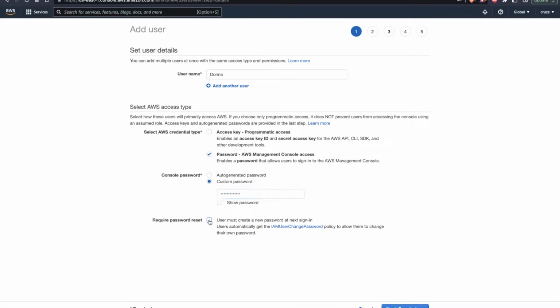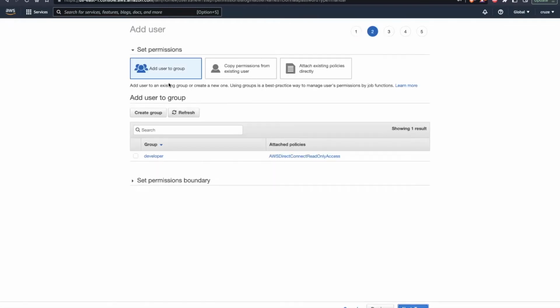And I do not want to reset my password after next login, so I am unchecking this checkbox. Now clicking next on permissions. Okay, so here are two ways by which I can provide the permission to this particular user. Either I can inherit the permissions which are already provided to one of this developer group, or I can attach an existing policy directly.